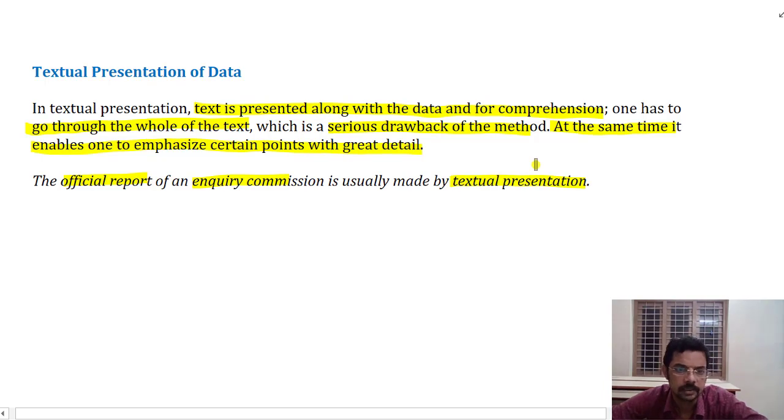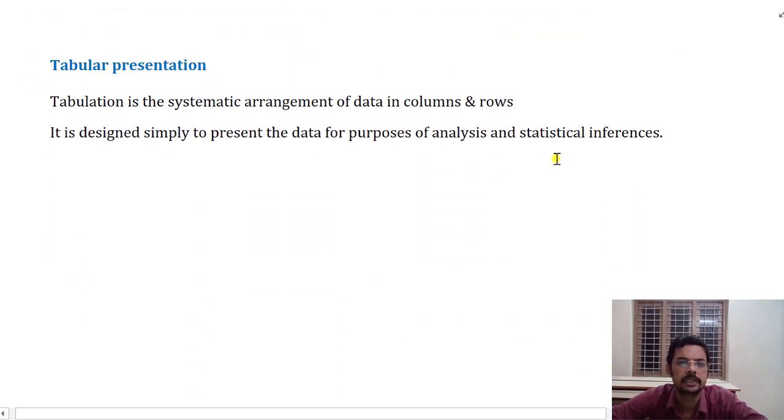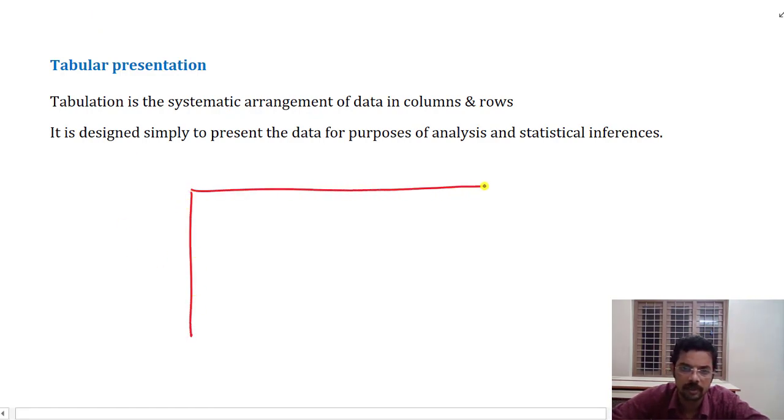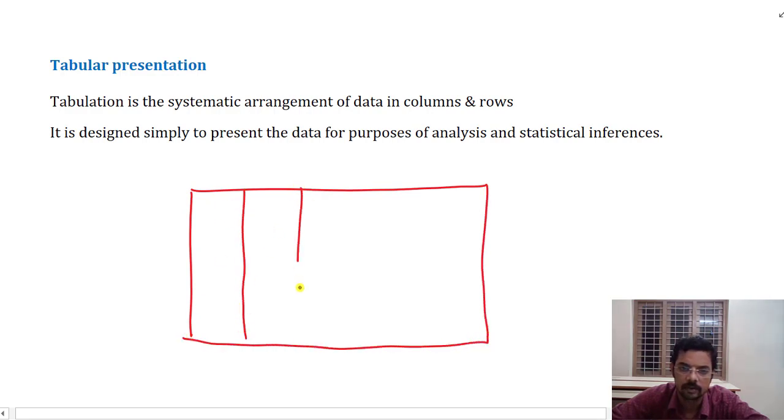Next, what is tabular presentation of data? Tabular presentation is nothing else but a systematic arrangement of data in rows and columns. You know what a row is and what a column is. So this is a table. It will have rows and columns in it.